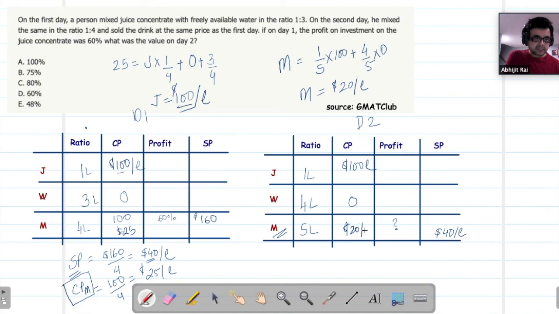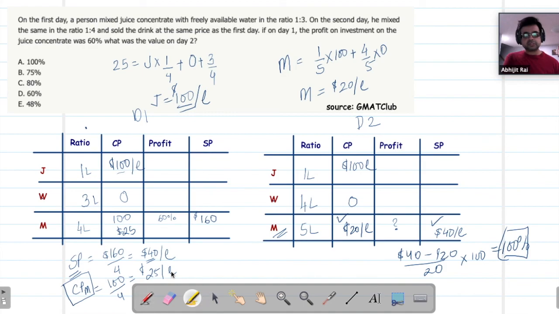$1.20 per liter. And I am asked what is my profit percentage. I have my selling price, I have my cost price. It would be 40 minus 20 divided by 20 into 100. That is equal to 100%. So the answer to this question is A, 100%.